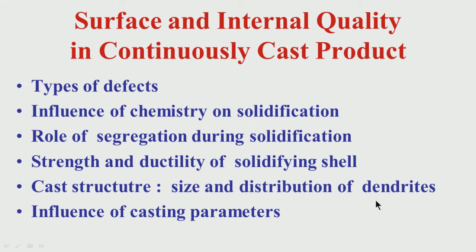All these issues are very important, because if we do not understand that, we cannot know why cracks will form, at what stage crack will form, whether they are at the surface, whether they are at the subsurface location, or whether they are interior at the central portion of the casting. All these are important issues.